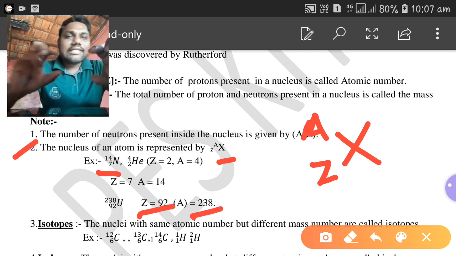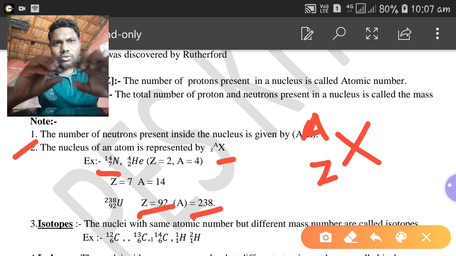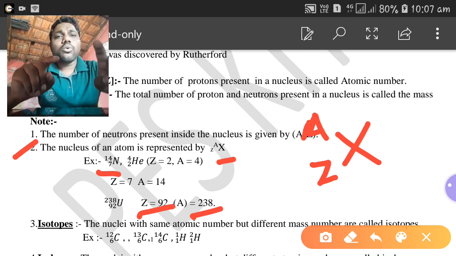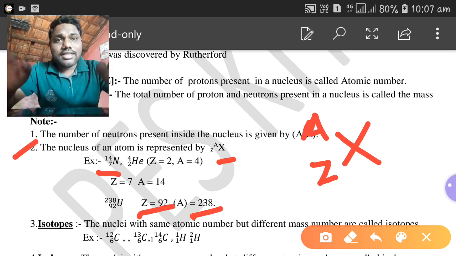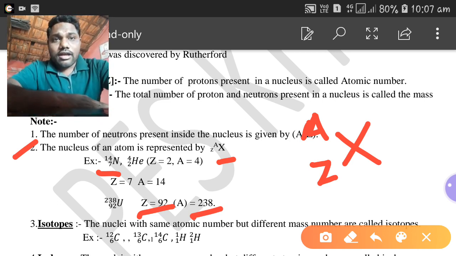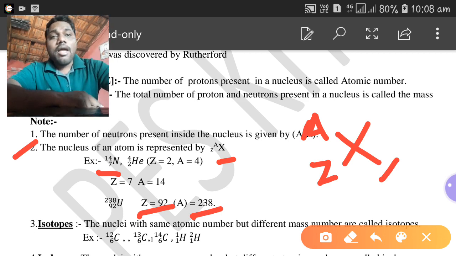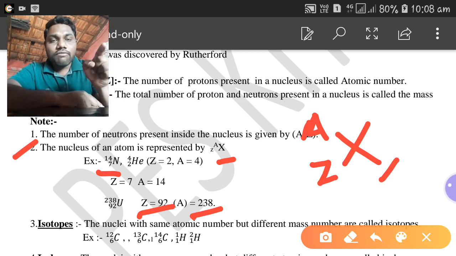So in this second note, they have clearly mentioned how to write an atom with atomic number and mass number. So this is clear. Here once again I will repeat the atomic symbol. Here they have taken X. X is in general the atomic symbol. Remember it. Both atomic number and mass number will be written left to the atomic symbol.